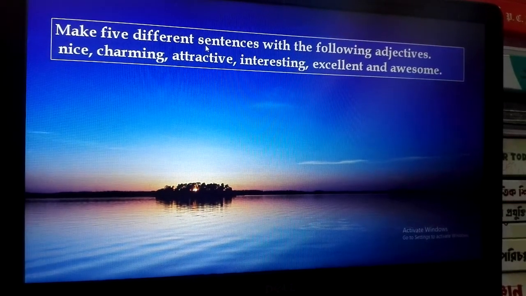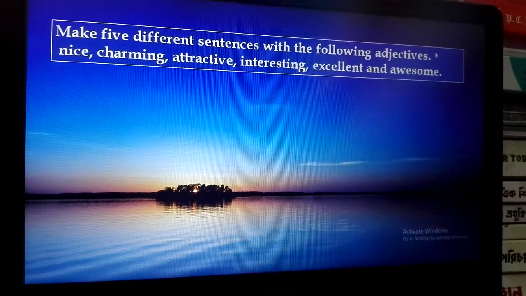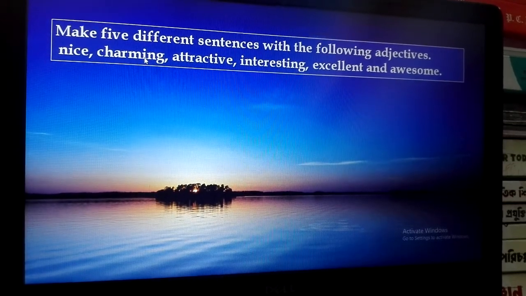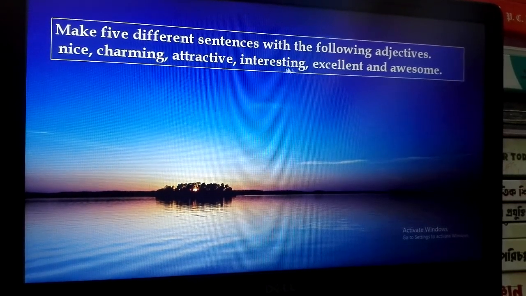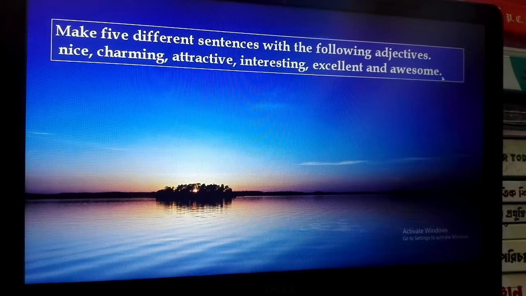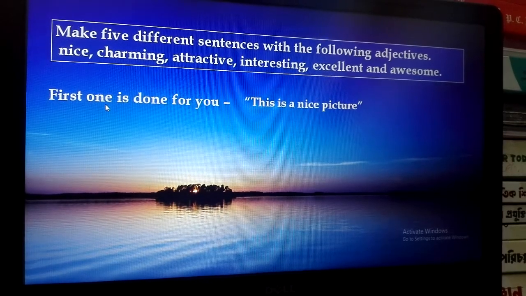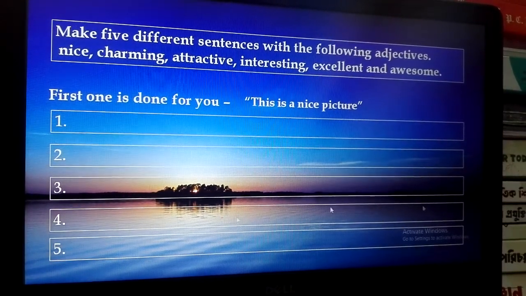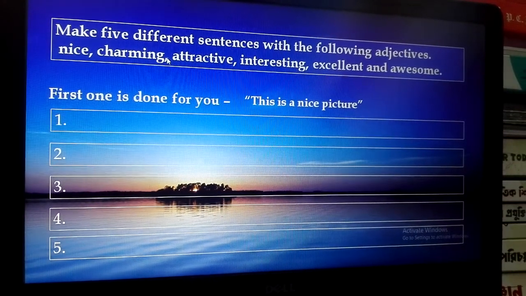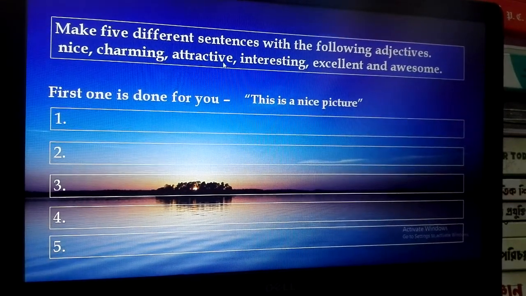Make 5 different sentences with the following adjectives: nice, charming, attractive, interesting, excellent, and awesome. First one is done for you. This is a nice picture. Then you make 4 sentences from these adjectives: charming, attractive, interesting, excellent, and awesome.